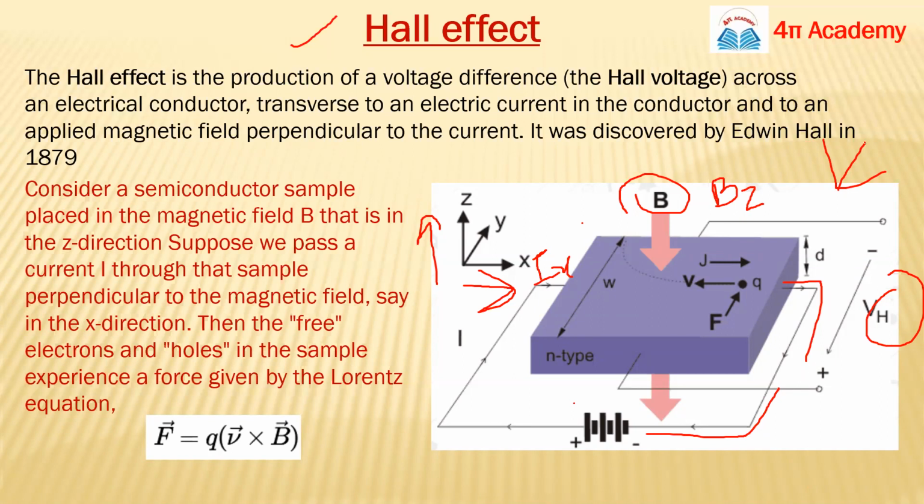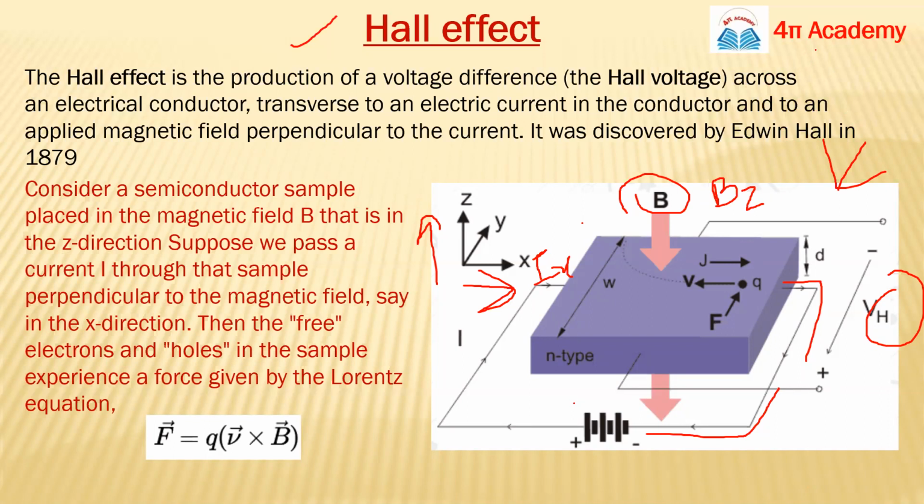I know the rule, but I forgot it. Just take perpendicular to your current. Electric field is perpendicular to the magnetic field, and the direction is also perpendicular to that movement.